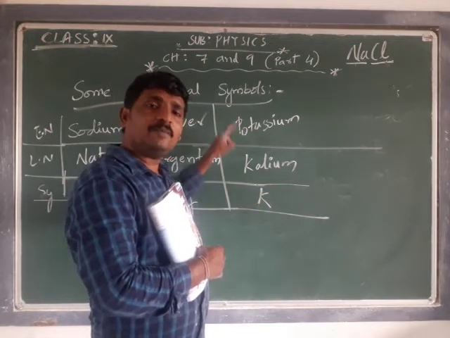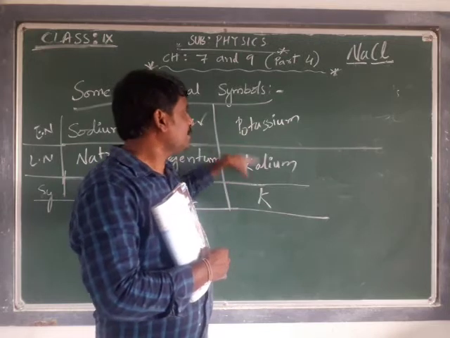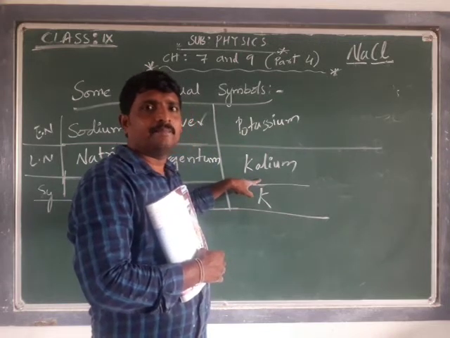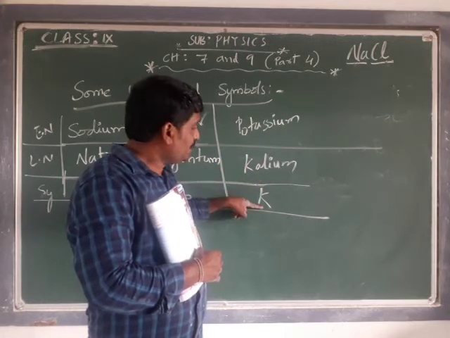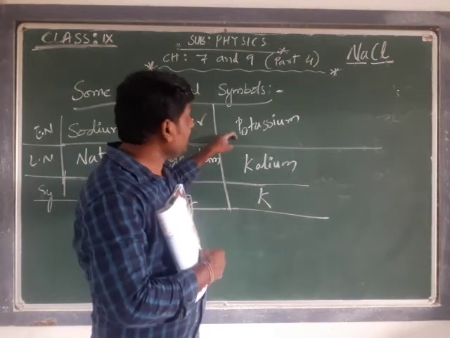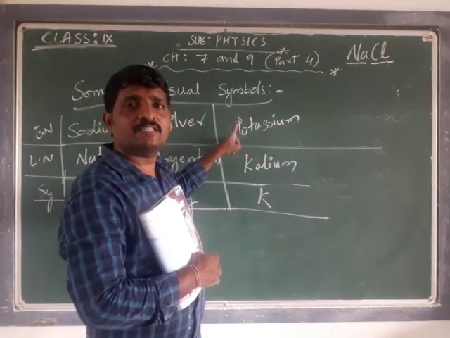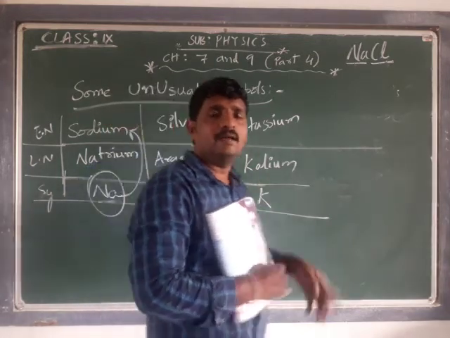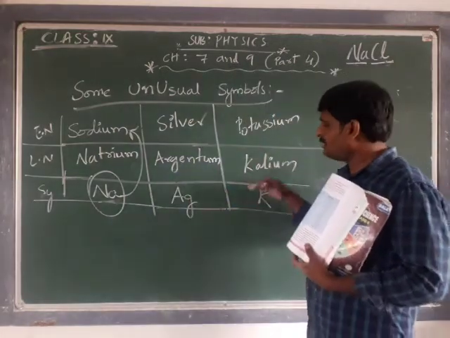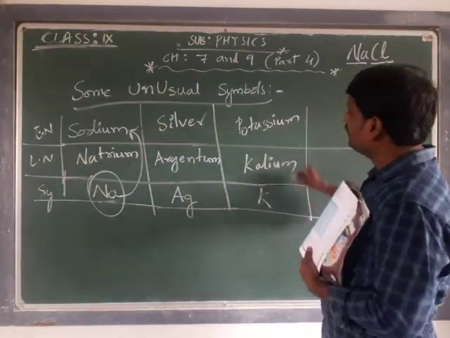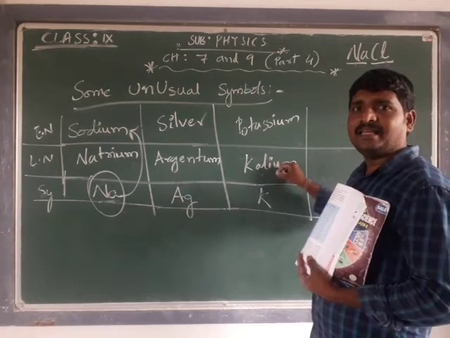Why is the symbol of potassium given as K? Because potassium's Latin name is kalium. Writing the symbol is based on the Latin name, but reading is with reference to the respective element name. That you have to keep in mind. Whenever I say potassium, the symbol is K. Why? The Latin name is kalium.